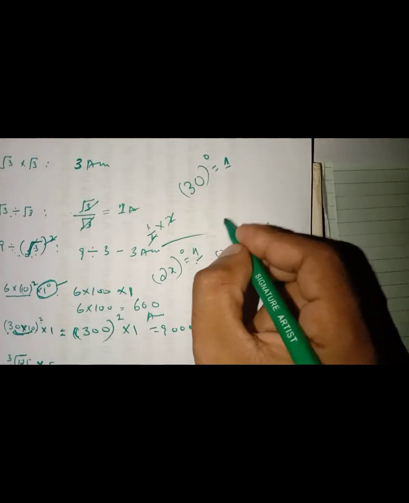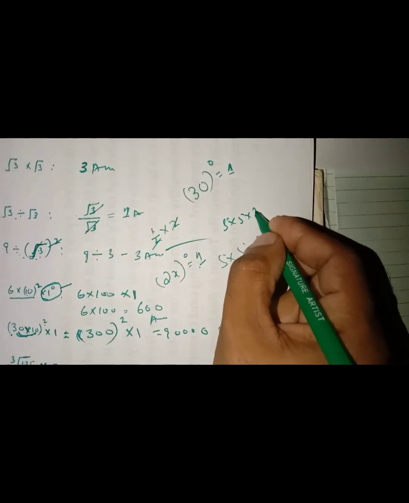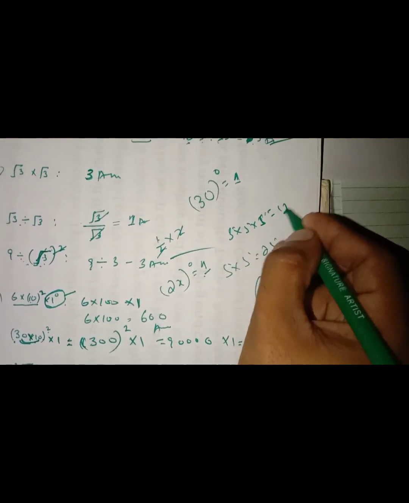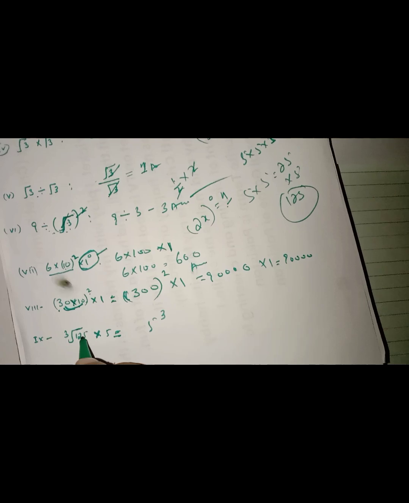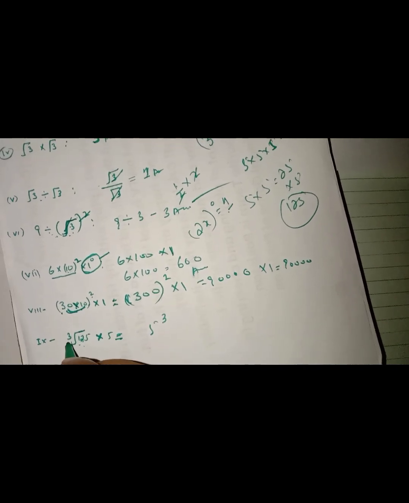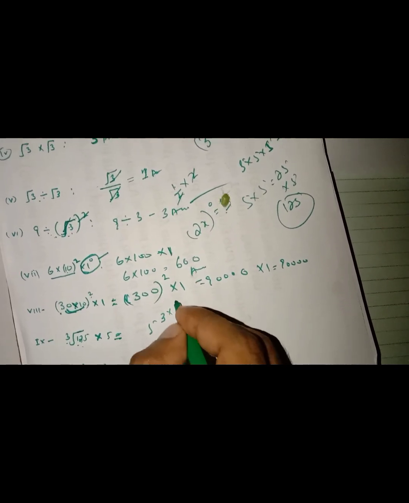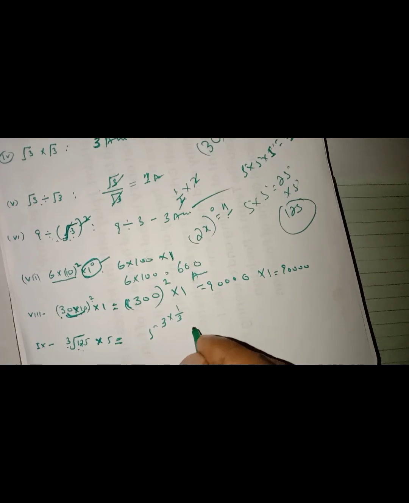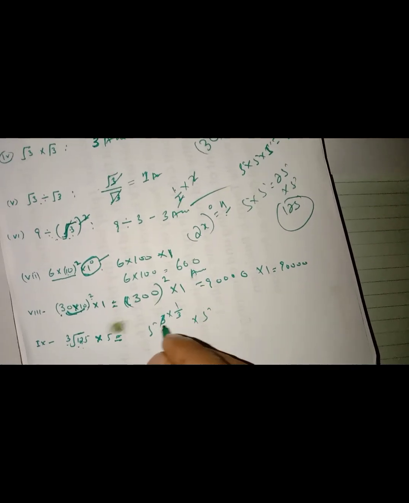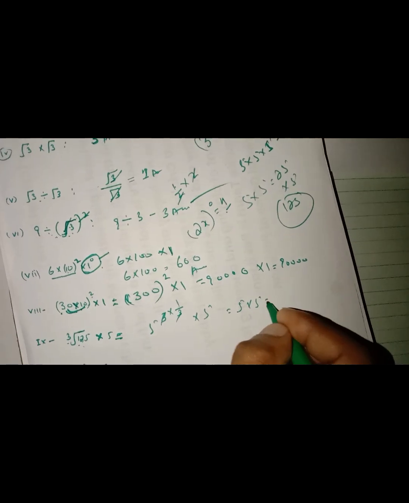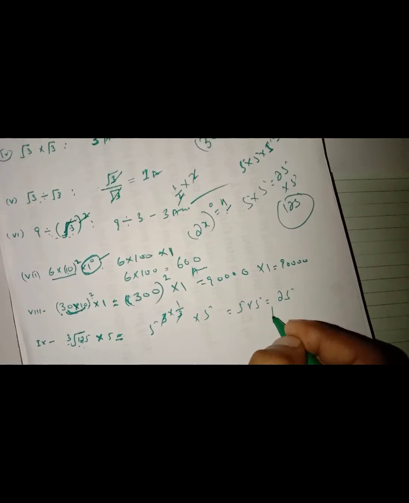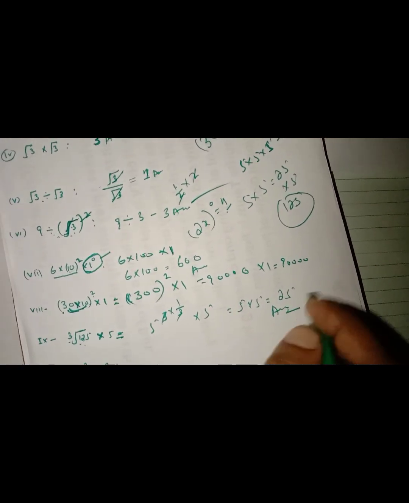So 5 power 3 is 125. So we can write 5 power 3 under the cube root, and the value of the cube root is power 1 upon 3 multiplied by 3, 3 cancels out, and the answer is 5. Perfect answer.